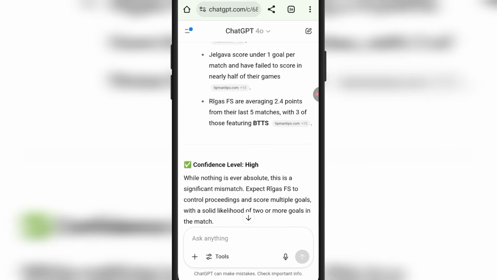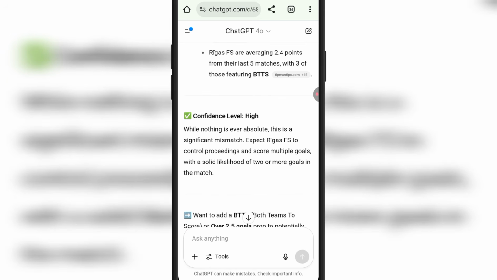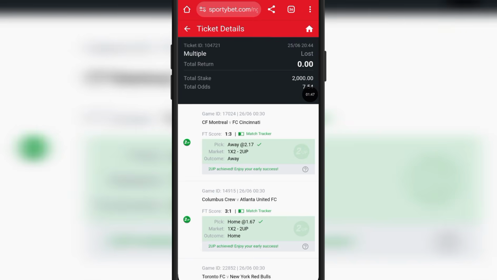You can read the instructions here, and after that, go to your bookmakers and place your bet. But before you place your bet, I repeat, before you place your bet, make sure you add a little touch of human. You can see if I had maybe done a double chance on my particular ticket, I lost there, but I could have won everything. Let me show you the ticket again so you can see. You can see the ticket once more.